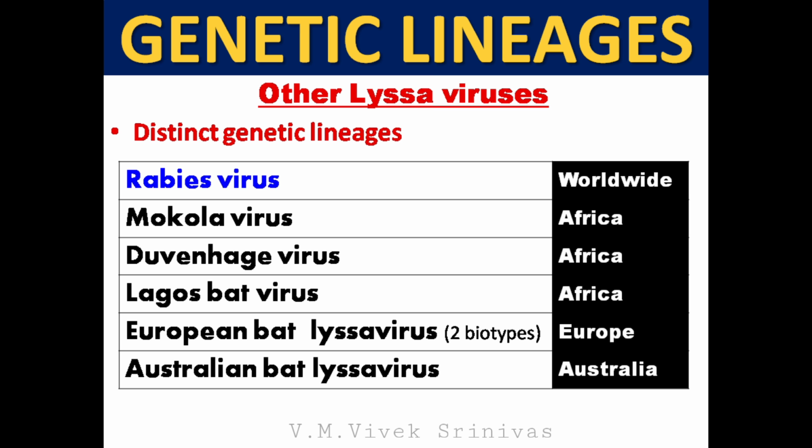Genetic lineages. There are also other viruses listed under the genus Lyssavirus, like Mokola virus, Duvenhage virus and Lagos bat virus from Africa. Then European bat Lyssavirus, which possesses two biotypes, and Australian bat Lyssavirus. These all viruses are considered as distinct genetic lineages with rabies virus.